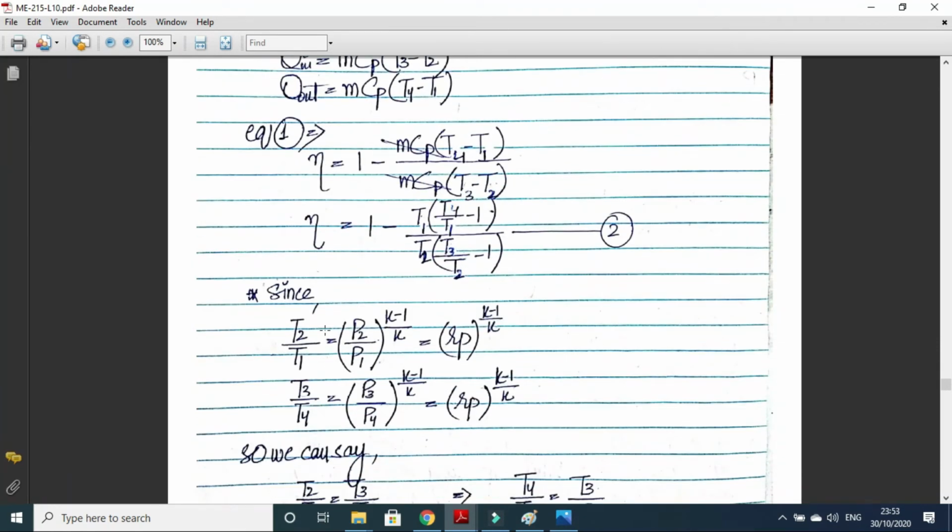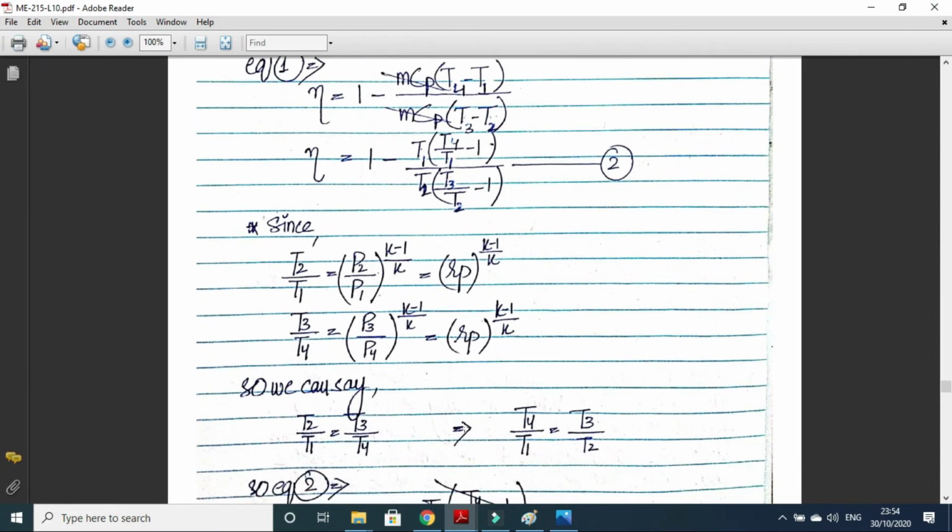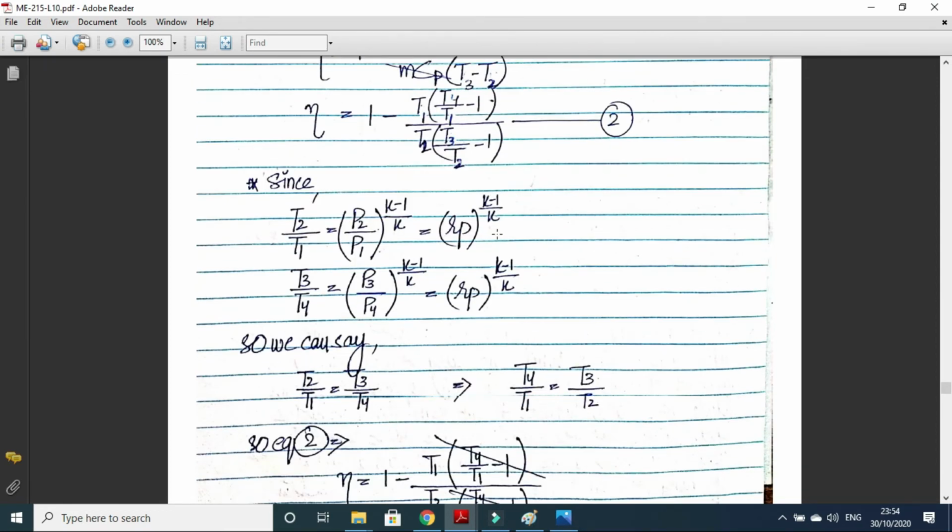Then we can use the isentropic relations. T2 upon T1 is equal to P2 upon P1 to the power (k minus 1) upon k. This is the third isentropic relation which you derived in the thermodynamics entropy chapter. P2 upon P1 is actually Rp, so it will be Rp to the power (k minus 1) upon k. Process 3 to 4 is also isentropic, so T3 upon T4 will be equal to P3 upon P4 to the power (k minus 1) upon k. P3 upon P4 is Rp. Left hand sides are same, so we can compare the right hand sides. T2 upon T1 will be equal to T3 upon T4. We can write T4 upon T1 is equal to T3 upon T2. So this thing will be cancelled out.